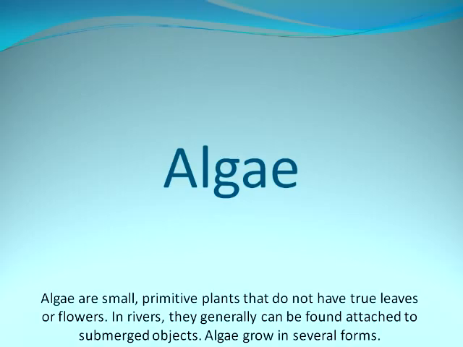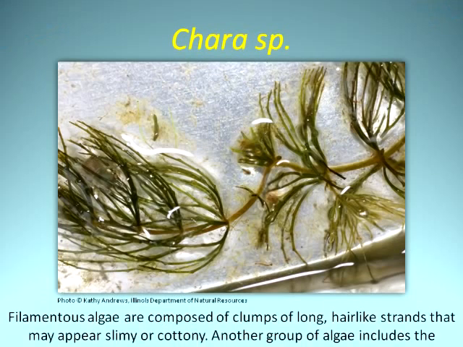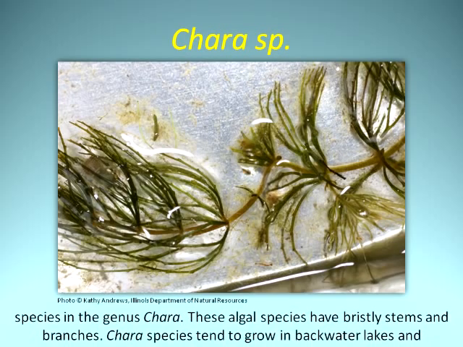In rivers, they generally can be found attached to submerged objects. Algae grow in several forms. Filamentous algae are composed of clumps of long, hair-like strands that may appear slimy or cottony. Another group of algae includes the species in the genus Chara. These algal species have bristly stems and branches. Chara species tend to grow in backwater lakes and slow-moving streams that connect to the rivers.